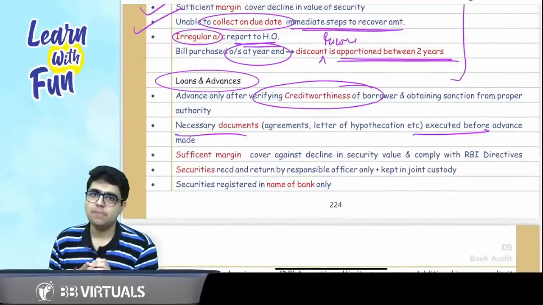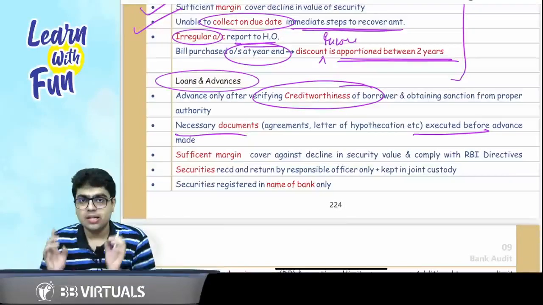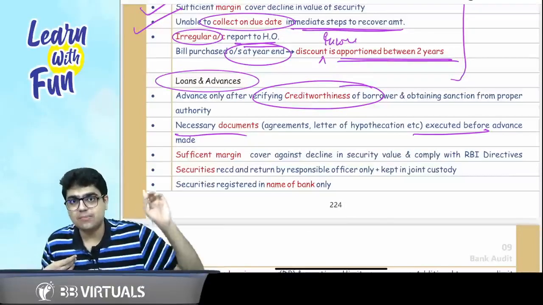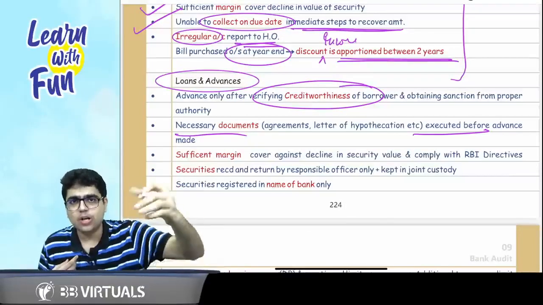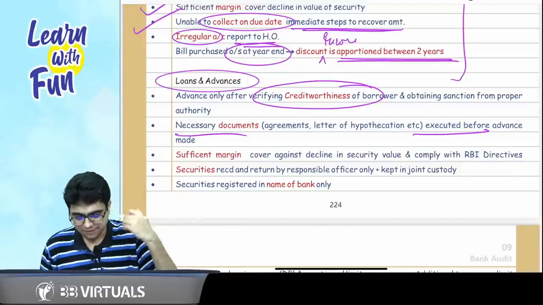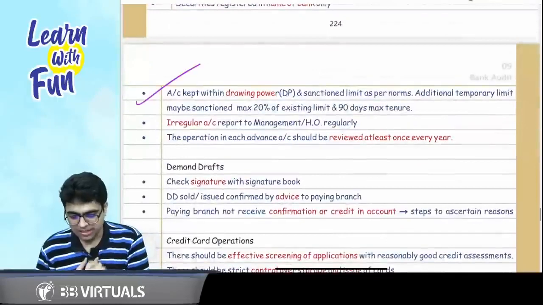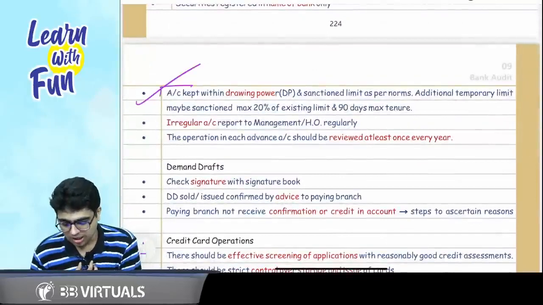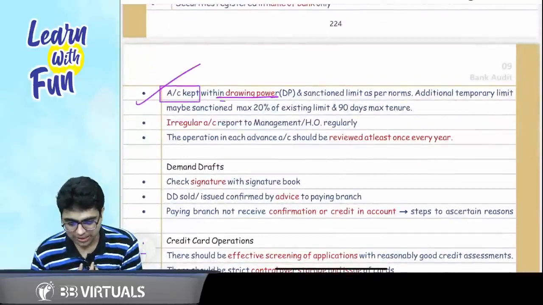Then you talk about the margin. Sufficient margin should be there. Security should be received only by the responsible officer, returned only by the responsible officer, plus they should be registered in the name of bank. Sir, we discussed about the drawing power. All the accounts should be kept within the drawing power.